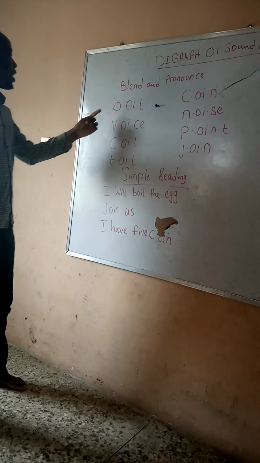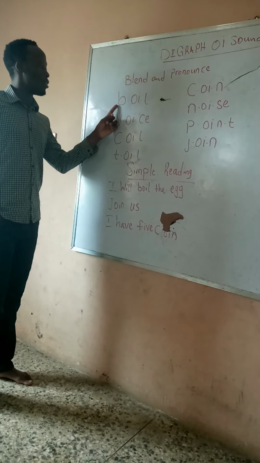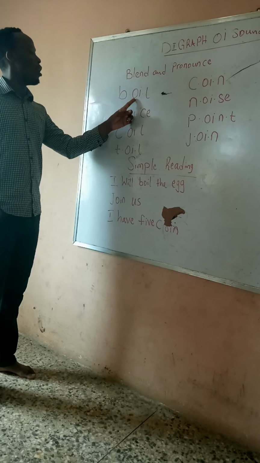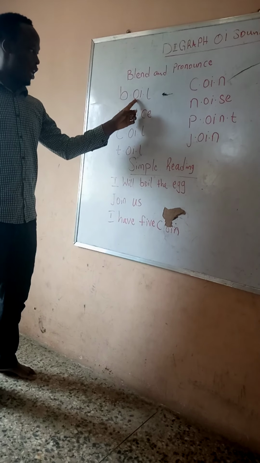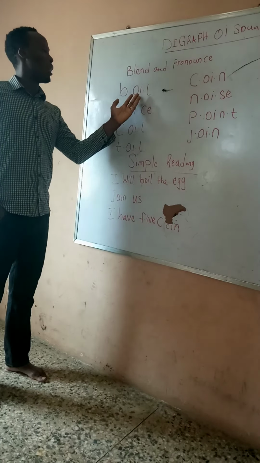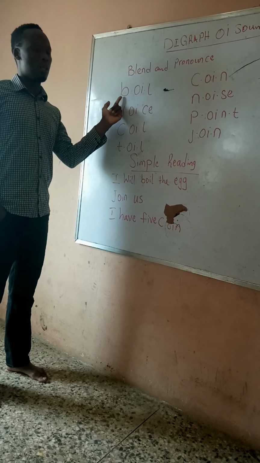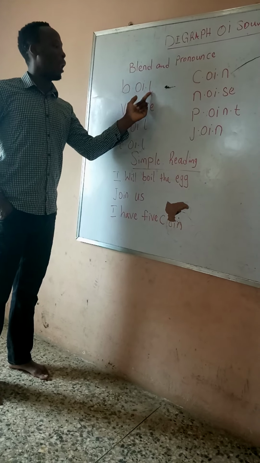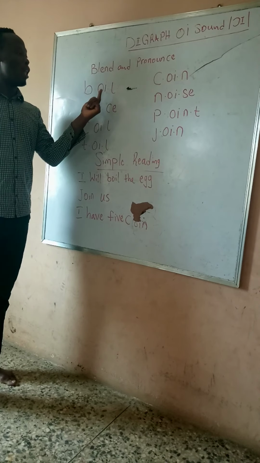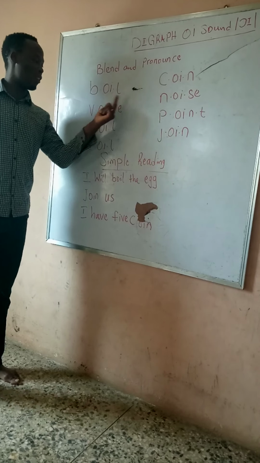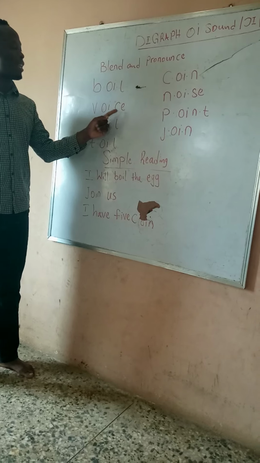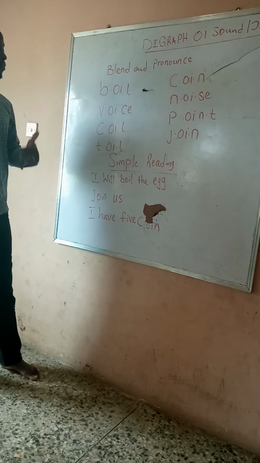We have this letter here that sounds what? B. Again. B. And OI here sounds OI. So if we want to blend these letters together, we say B, OI, which is what? Boil. B. OI. Boil.